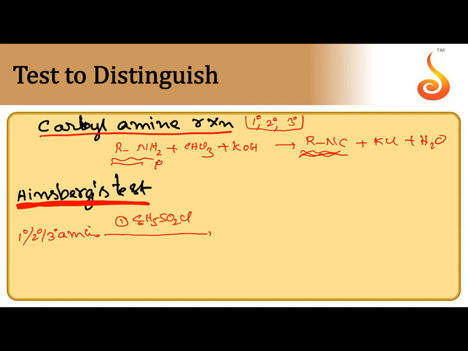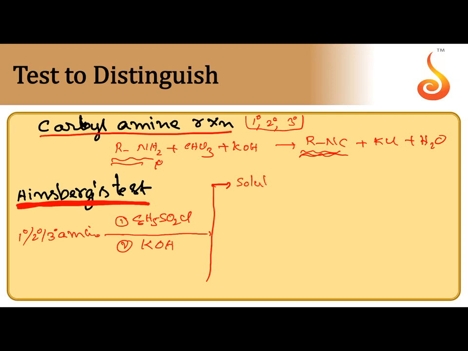Benzene sulfonyl chloride is Hinsberg's reagent. After the formation of the salt, potassium hydroxide is added. 3 types of observations we can get. 1, the amine reacts with benzene sulfonyl chloride to give a salt like substance that is dissolved in KOH because of acidic hydrogen.